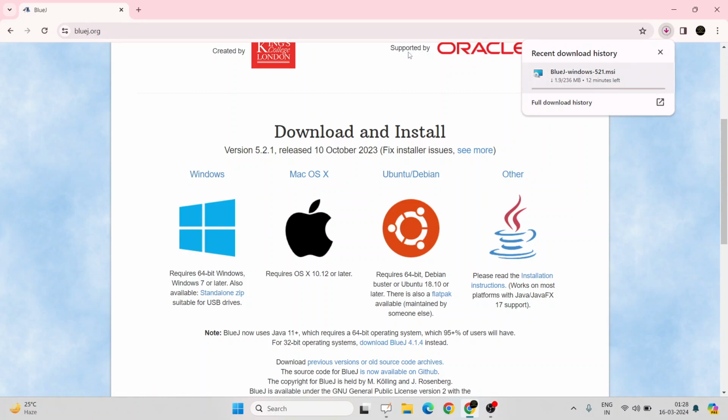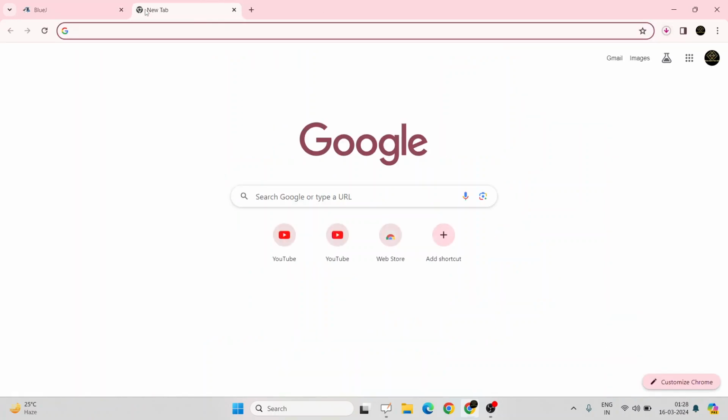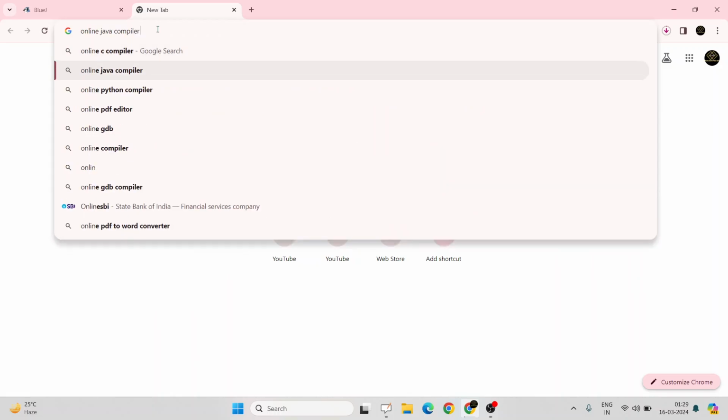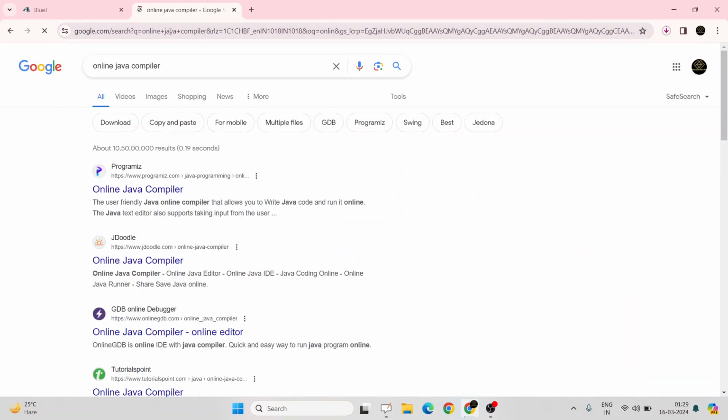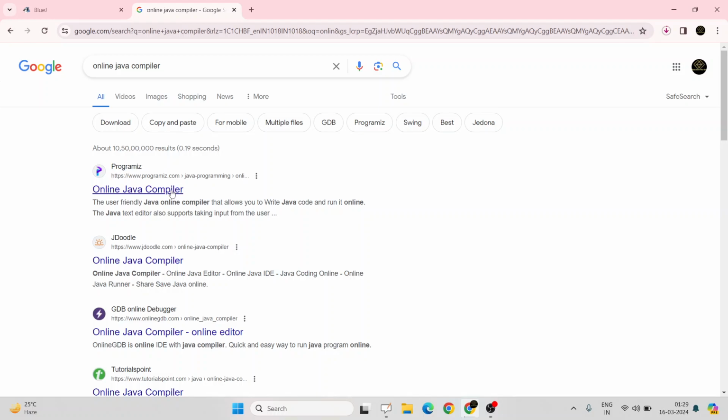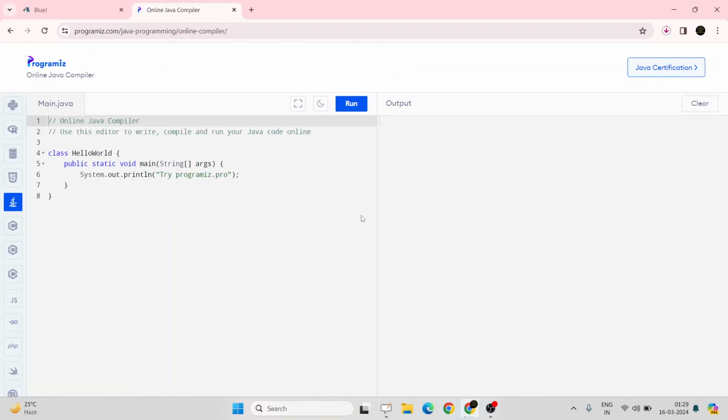While it is downloading, let me tell you what those people will do. Those who don't have access to a laptop or desktop, you can practice coding and programming in online Java compilers. What are those online Java compilers? Let's write it: online Java compiler. Move on to the first link. There are many online Java compilers. You can code on any of them, but I would personally prefer Programiz. It is very simple and easy, with a user friendly interface.